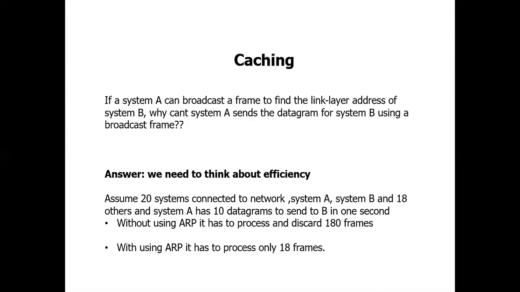But with ARP, only 18 frames are required, because we already know the link layer addressing. So now I can directly send all the frames without passing them through all the other nodes present in the network.